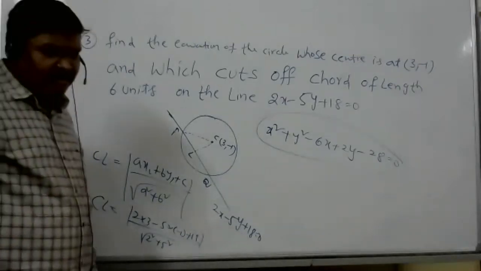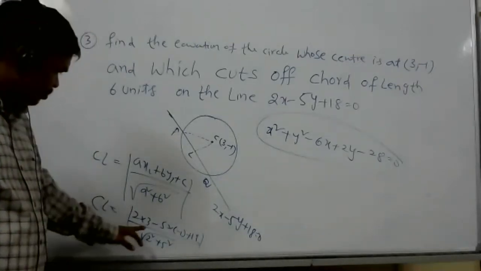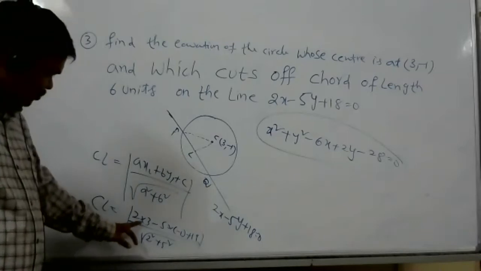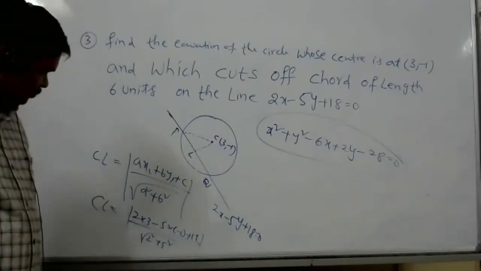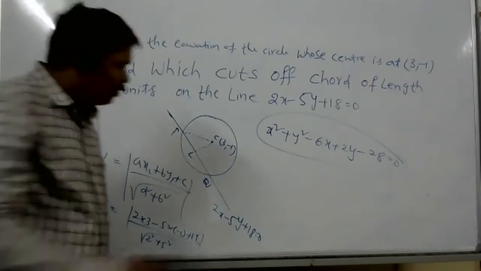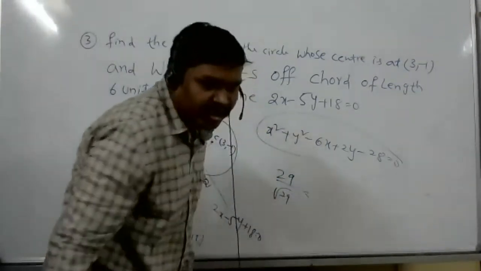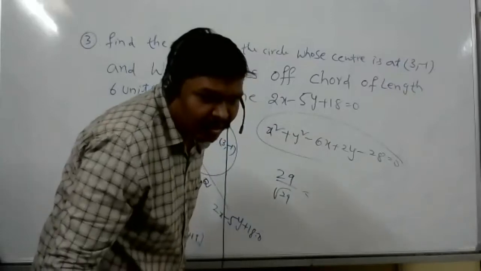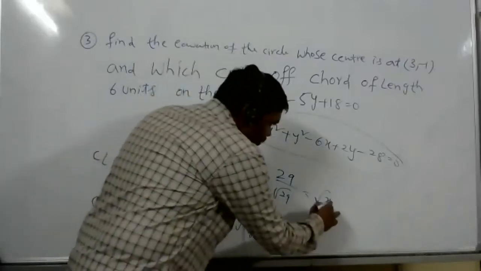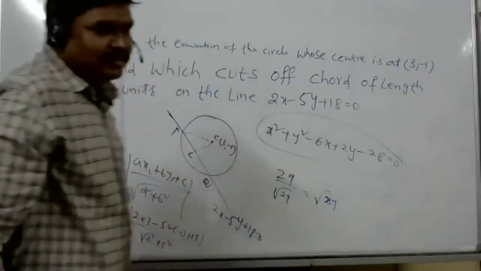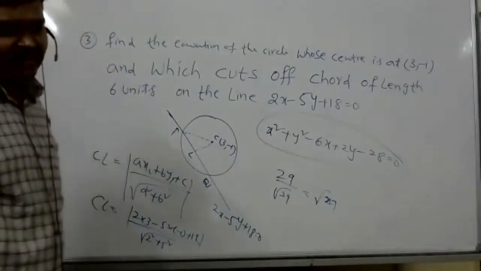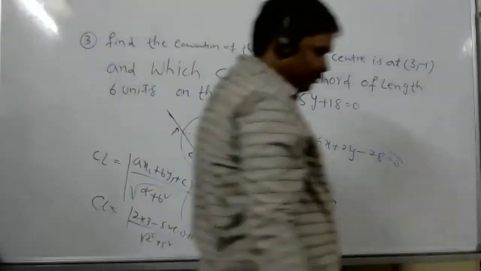29 by root, wait, no, root, one minute, sir. It's 29 by root 29, yeah, sorry. 29 by root 29. Yes, sir. X by root x is equal to root x.